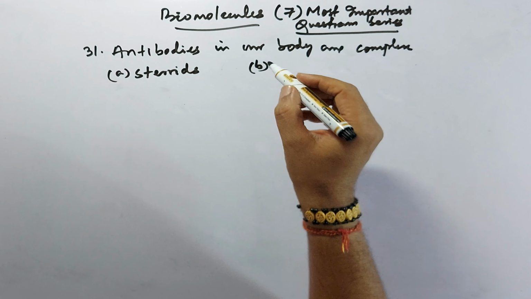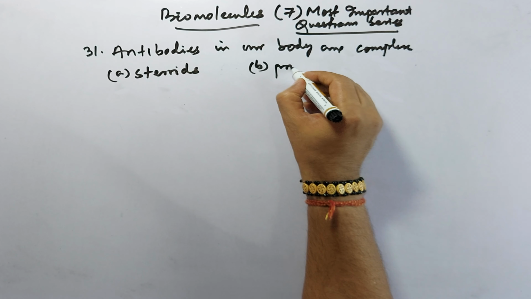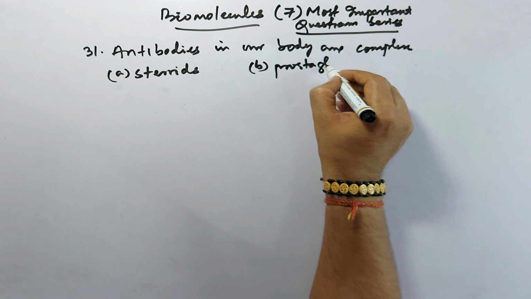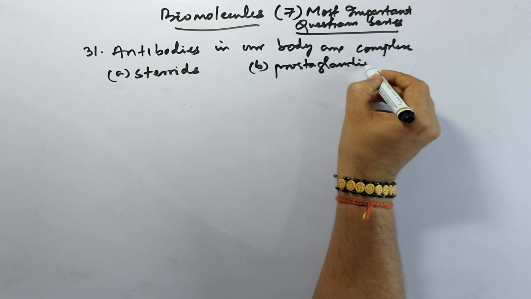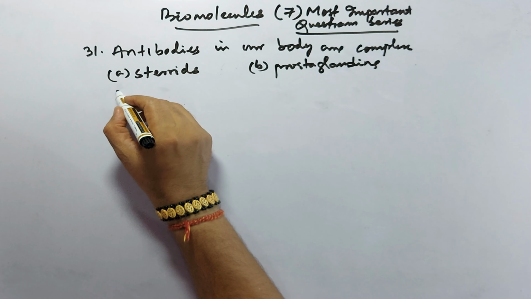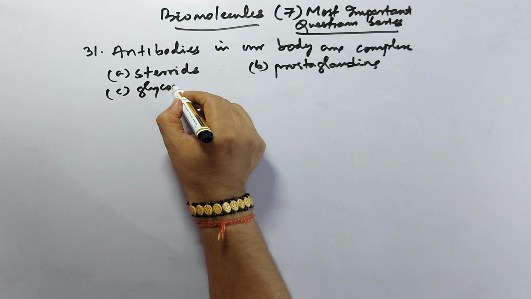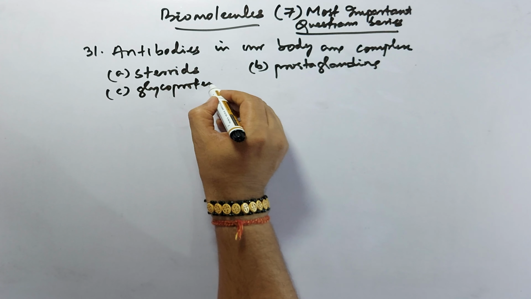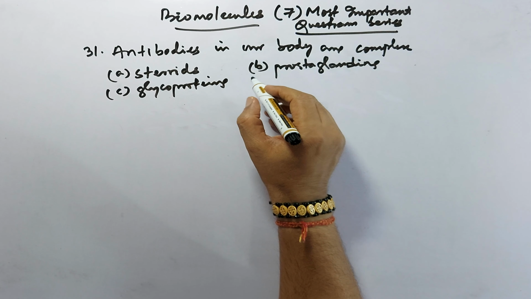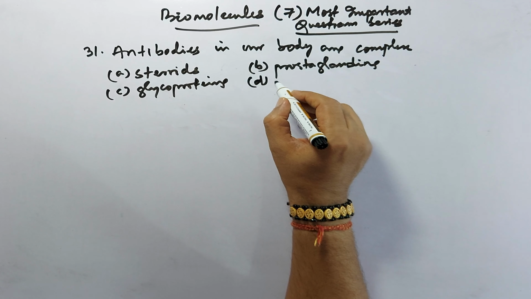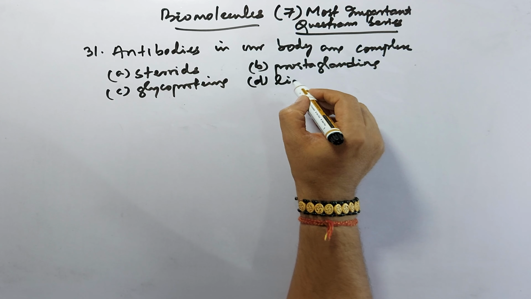Second option is prostaglandins. Third option is glycoproteins. And D is lipoproteins.